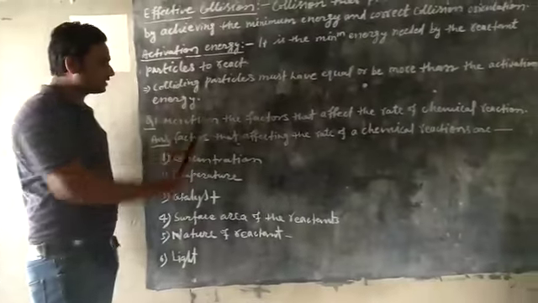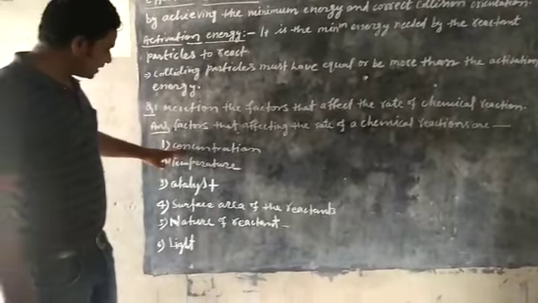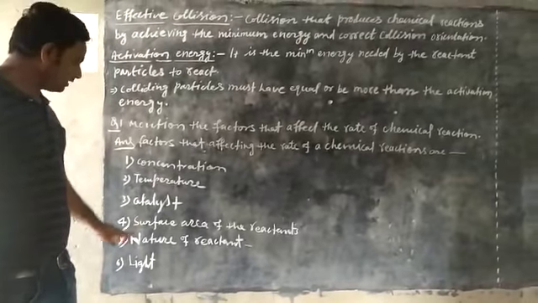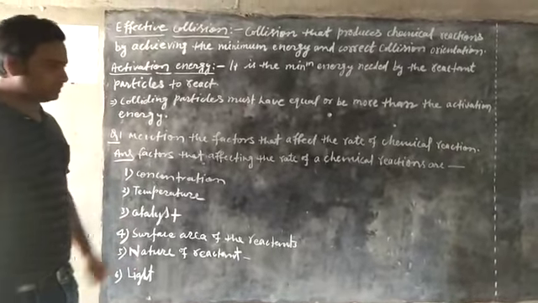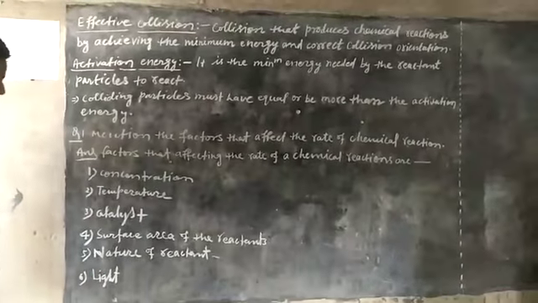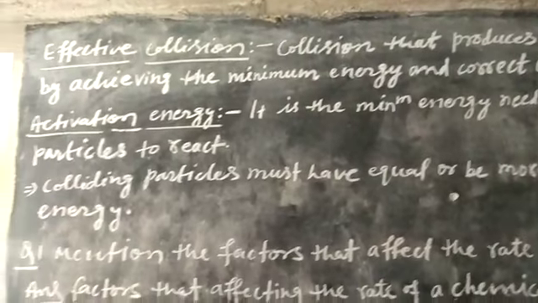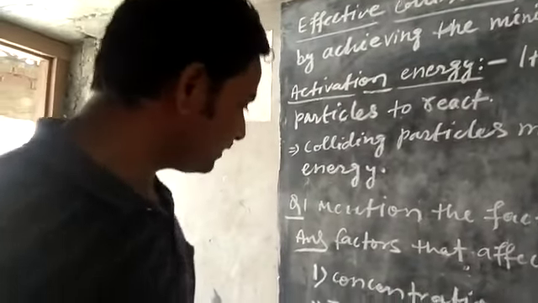Factors affecting the rate of chemical reaction are concentration, temperature, catalyst, surface area of the reactant, nature of the reactant, and light intensity. I have already discussed all these points in the previous video, but now I am also going to explain all the factors.